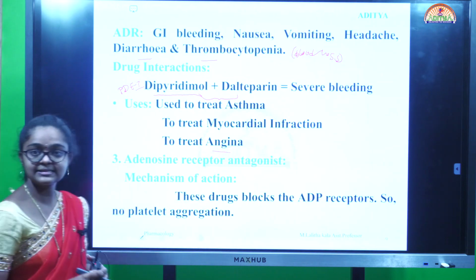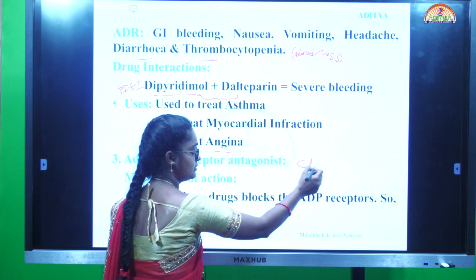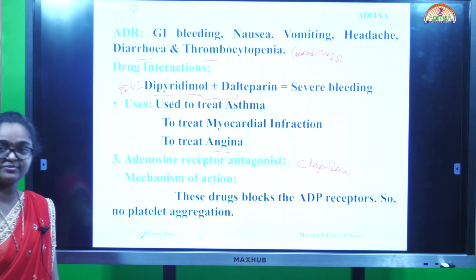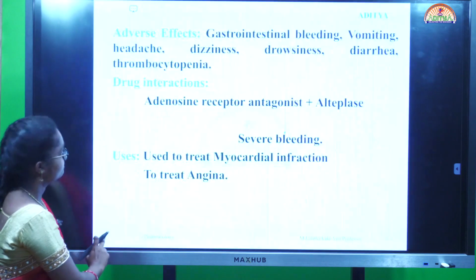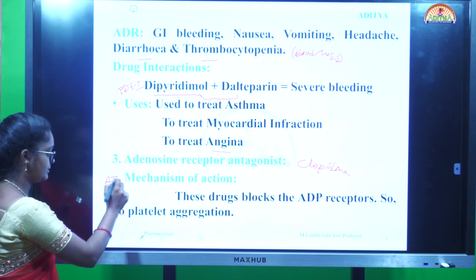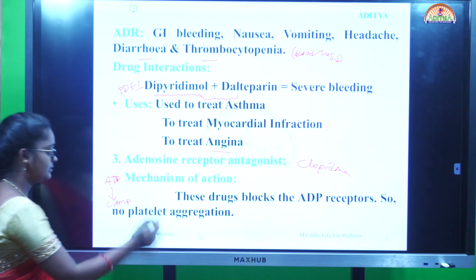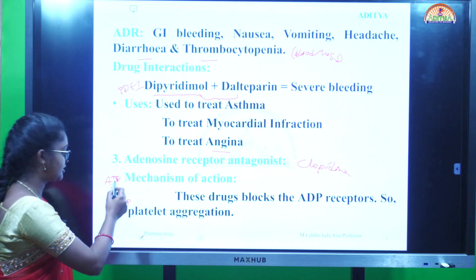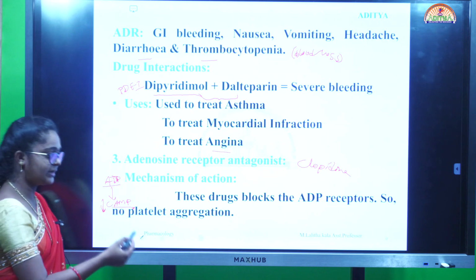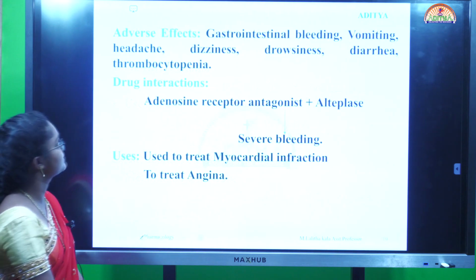Next, the third class is adenosine receptor antagonist. The drug involved is clopidogrel. The mechanism of action of adenosine receptor antagonists is that these drugs block the ADP, blocking its conversion into cyclic AMP, so that there is a decrease in levels of cyclic AMP, so no platelet aggregation. This is the mechanism of action of adenosine receptor antagonist.